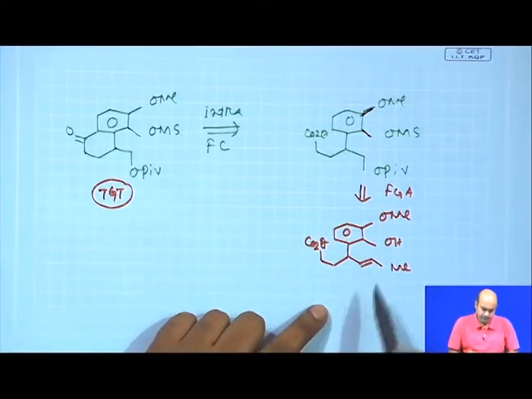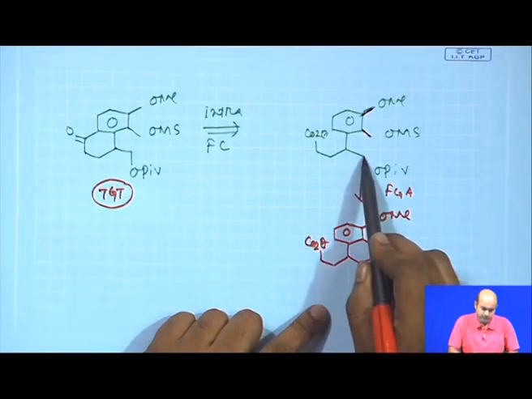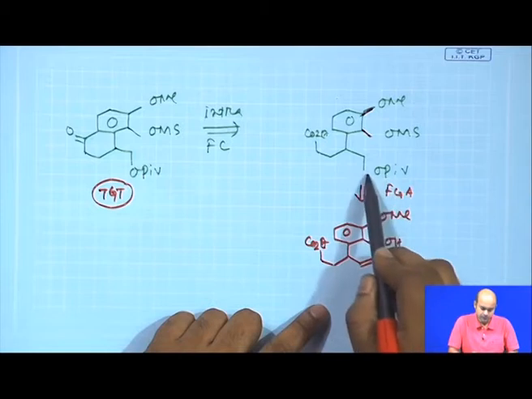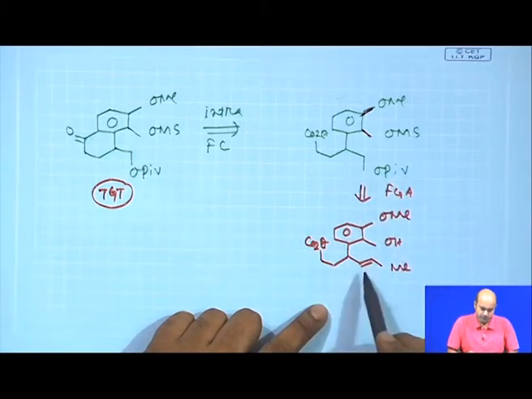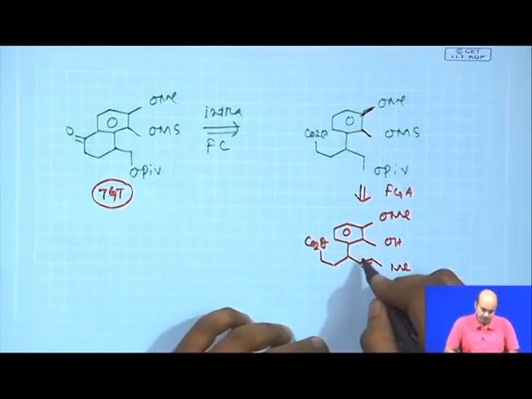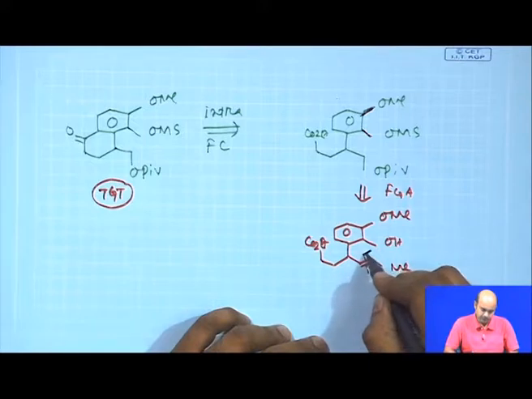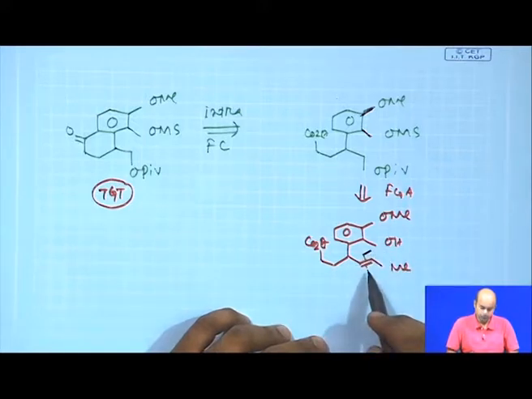Now, we said that this pivaloyl group is basically nothing, it is a CH2OH; if you have a CH2OH you can protect it as a pivaloyl ester. So, now if we have such an intermediate, you may ask how you can think about such an intermediate. Actually, this intermediate at the very beginning is not visible to you.